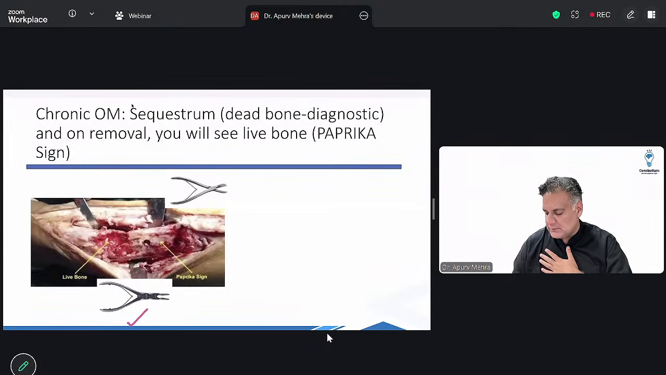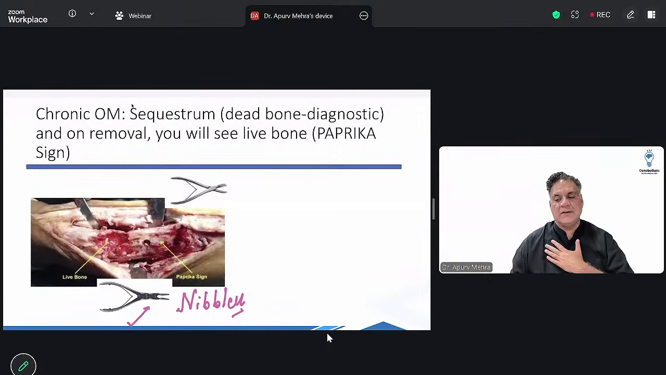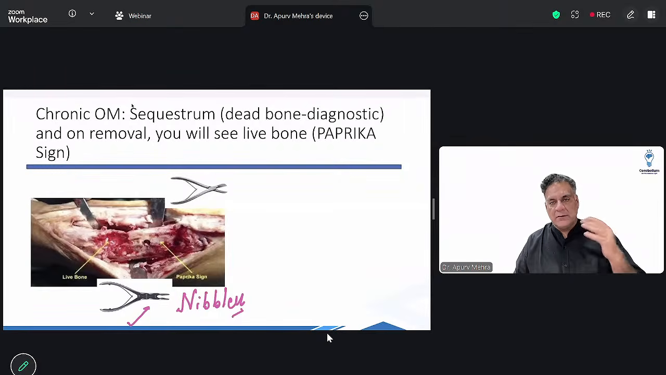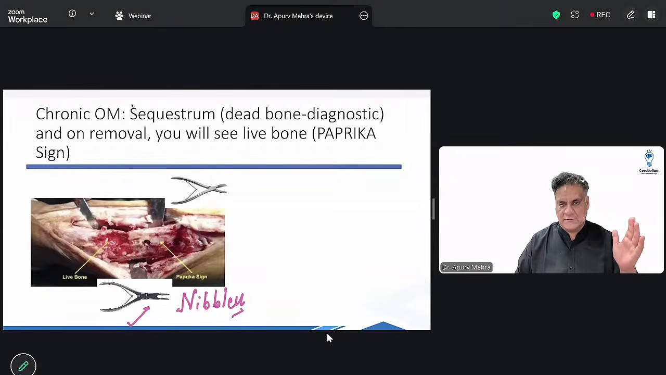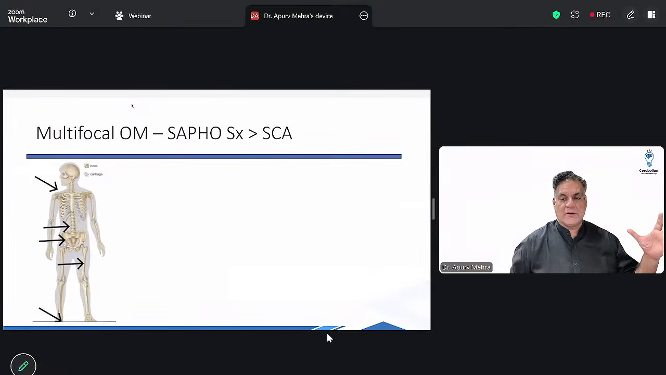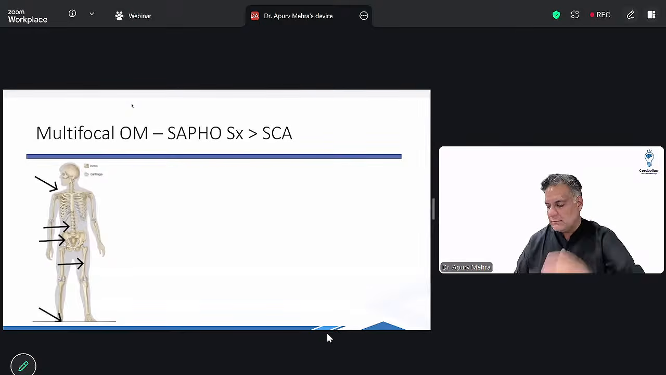Remember, this is a bone nibbler. A very, very important instrument that is asked in the exams. Acute osteomyelitis turns into chronic osteomyelitis, the organism again will stay as Staph aureus. So multifocal osteomyelitis means going to different parts of the body.